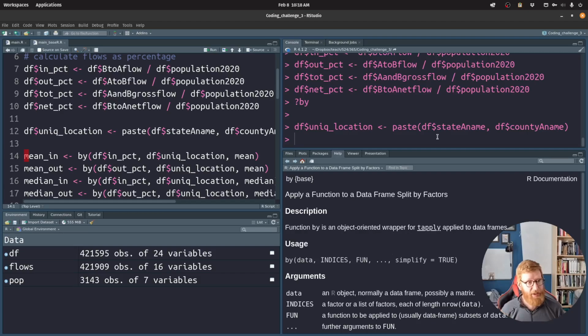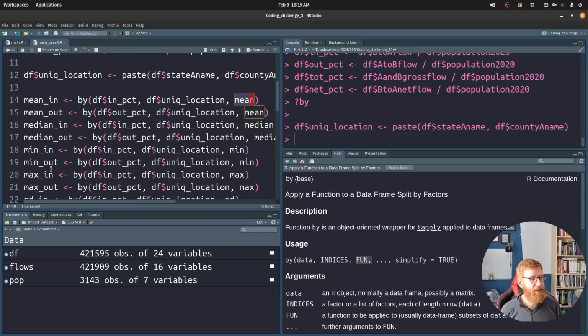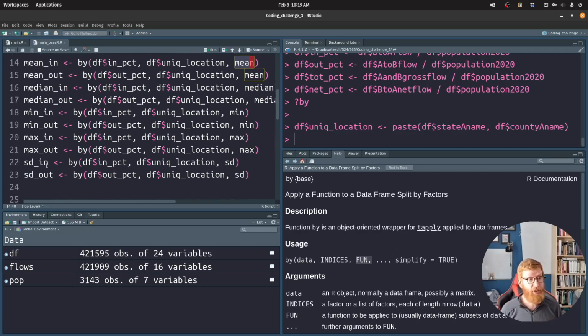We throw that together, and then when we calculate the mean in percentage, we are calculating on the data, which is in the column in percentage, organized by the indices that we find in unique location, and applying the function mean to get the mean value there. And then we'll have median, min, max, and standard deviation.